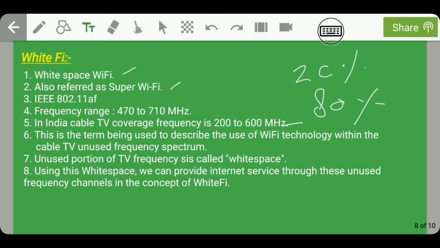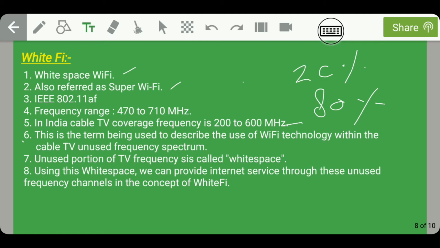So using this unused 80% of frequency ranges or frequency channels, we are able to create the internet connectivity between the stations or between the devices using this Wi-Fi. So this Wi-Fi is using 80% of unused cable TV frequency in order to provide the internet connectivity between the stations. So this is what the Wi-Fi is. And these unused frequencies are called white spaces. So this is what I have written below.